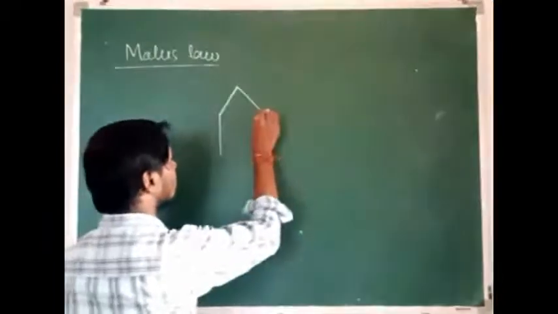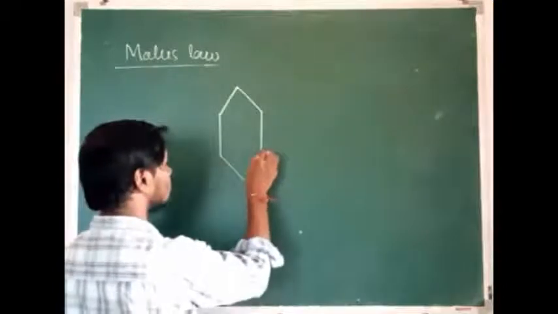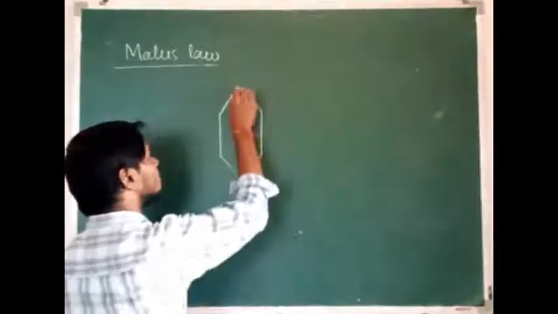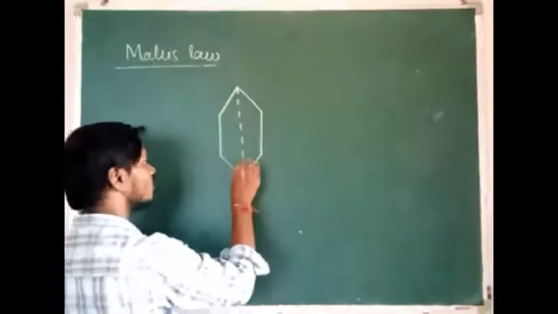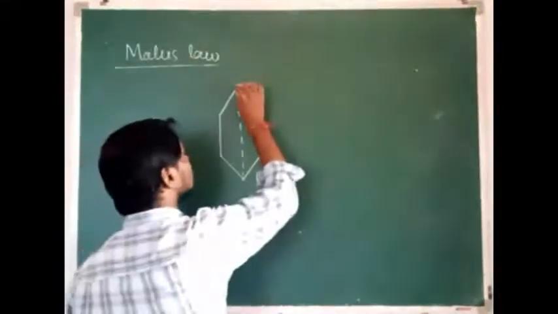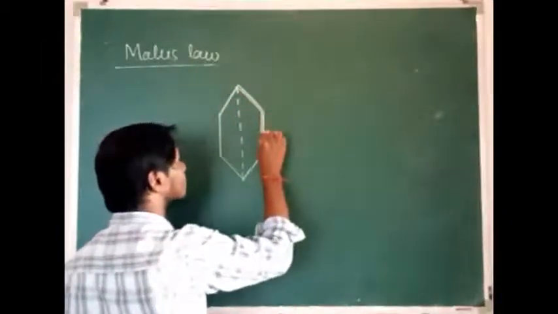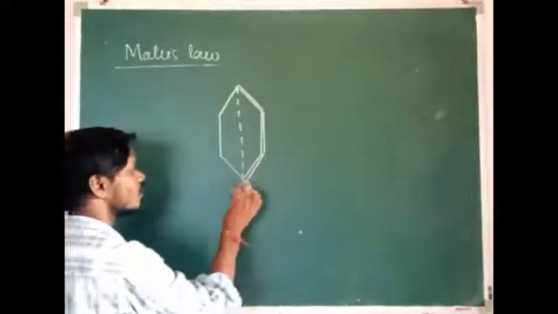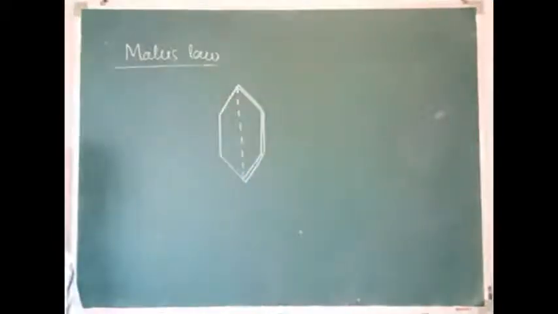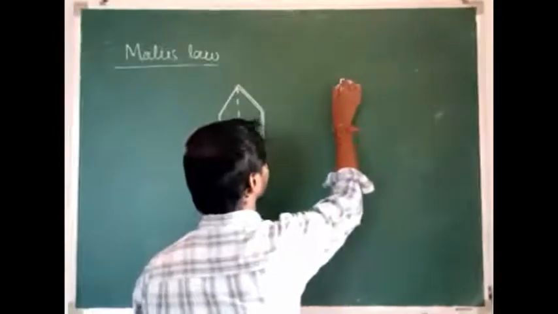It is the first Polaroid, and this is the transmission axis of the first Polaroid. What is an example of a Polaroid? A tourmaline crystal. And this is the second Polaroid.